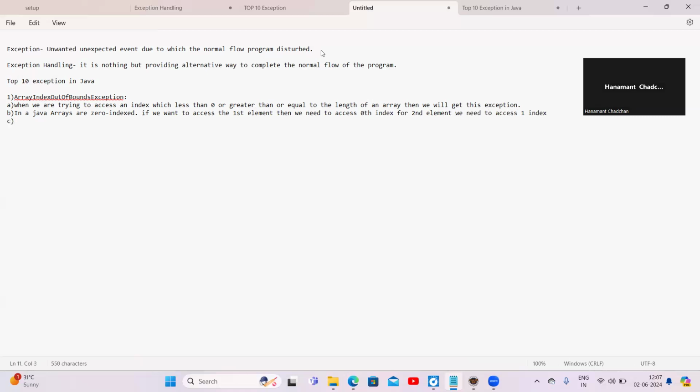What is the third point? This is a child class of RuntimeException, so this exception will be an unchecked exception.